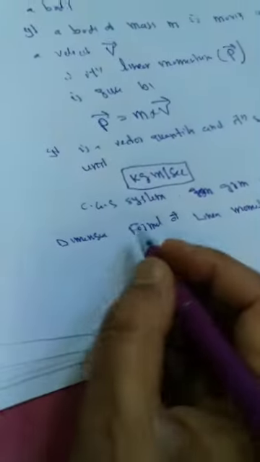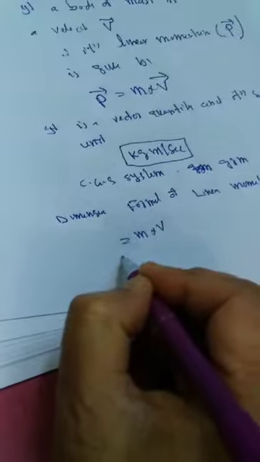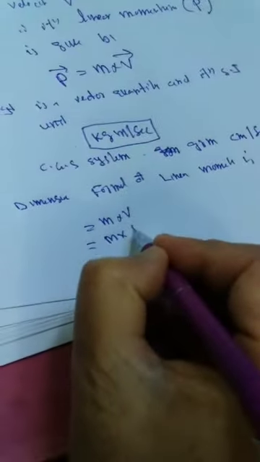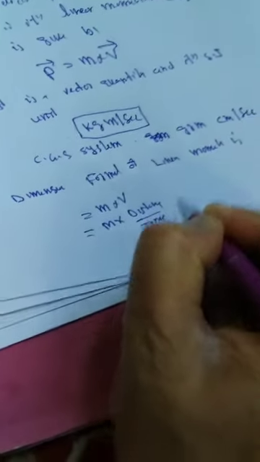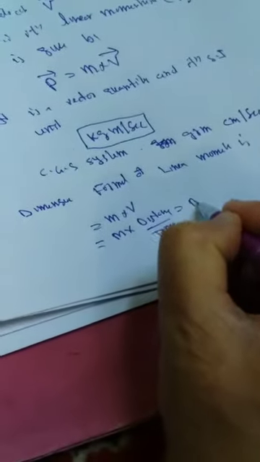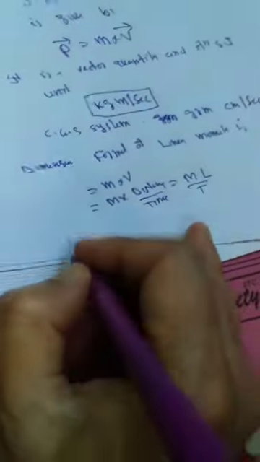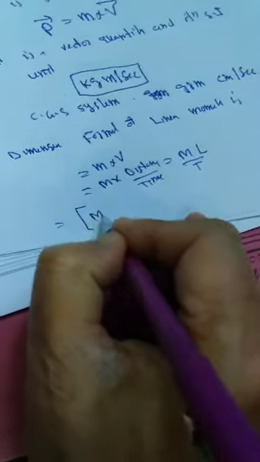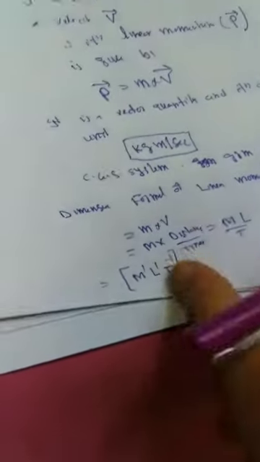is, since momentum is equal to mass into velocity, mass is M, and velocity is distance by time. If you remember, velocity is equal to distance divided by time. Distance can be written as L, divided by T. That means if I write it in dimensional order, its dimensional formula is M^1 L^1 T^-1. This is the dimensional formula. I hope you have got it.